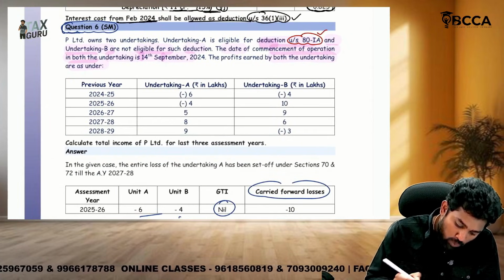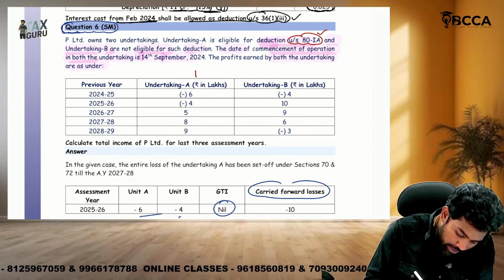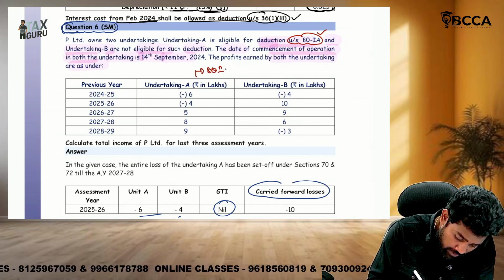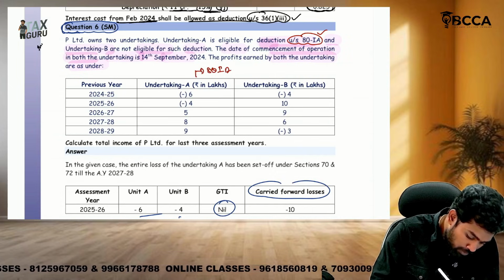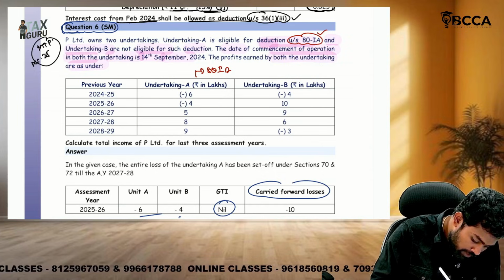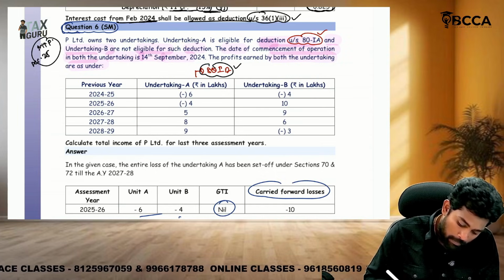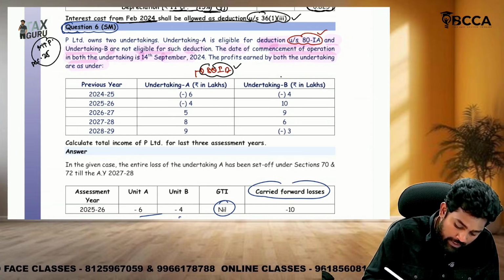Sir, they are having two undertakings. Okay, undertaking A alone is related to 80IA. Sir, this is there in the recent MTP also, mock test paper 2025 also, December 2025 also, this question is there. 80IA deduction is available for undertaking A and undertaking B.